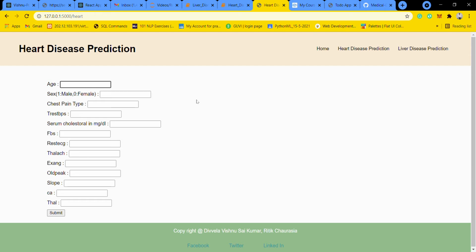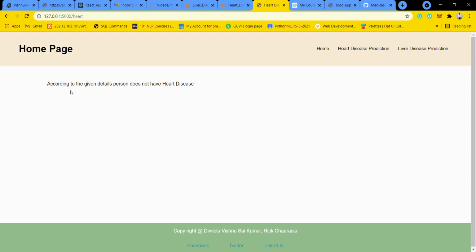First, I will give the feature values of the heart disease data for a person who does not have heart disease. Now I have given the values of a person not having heart disease. Now we'll check how the machine learning model works. Yes, it predicts that, according to the given details, the person does not have heart disease.